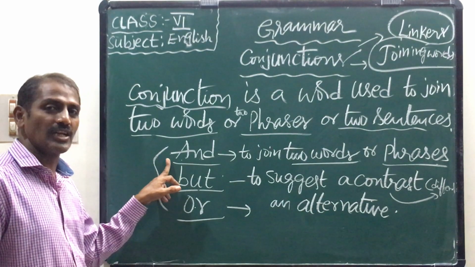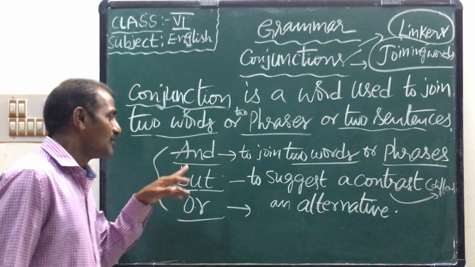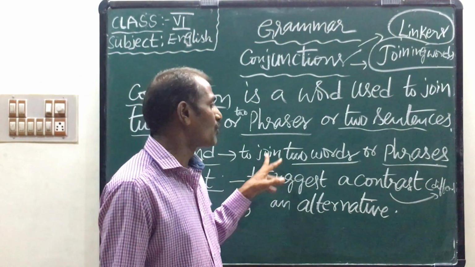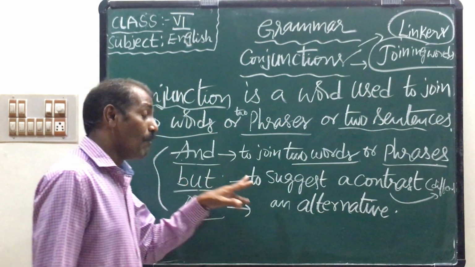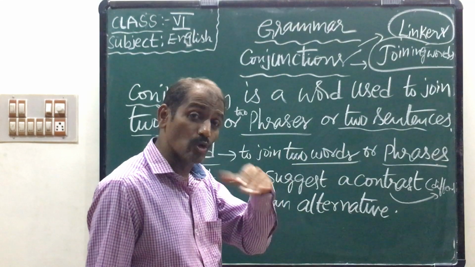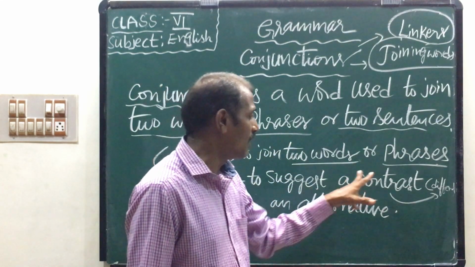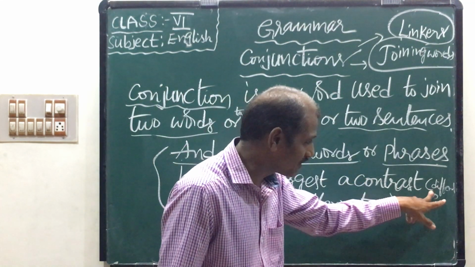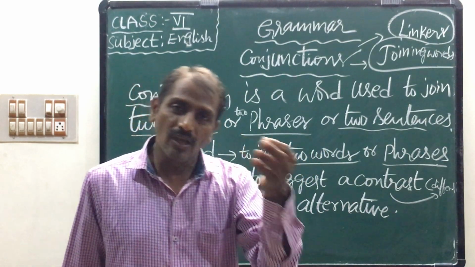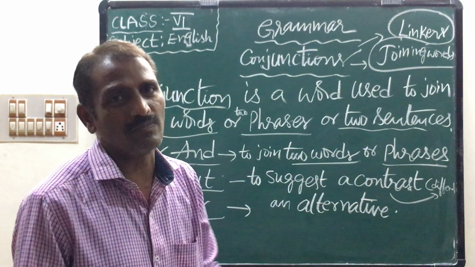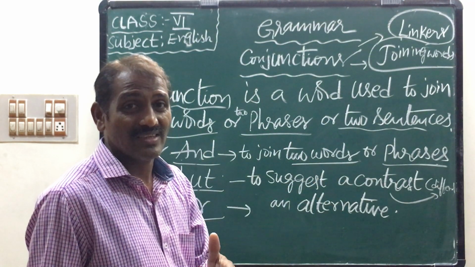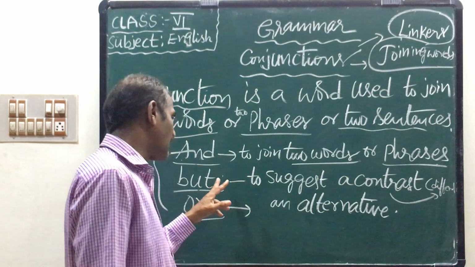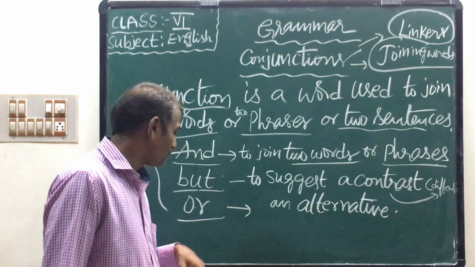"And" is used to join two words or phrases. "But" is used to suggest a contrast, meaning different. For example, he worked hard but he failed in the examination. He is poor but honest. So it is quite different. In such conditions we use "but".